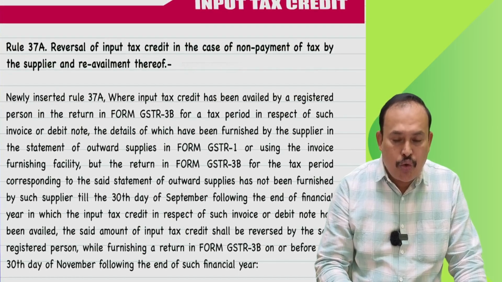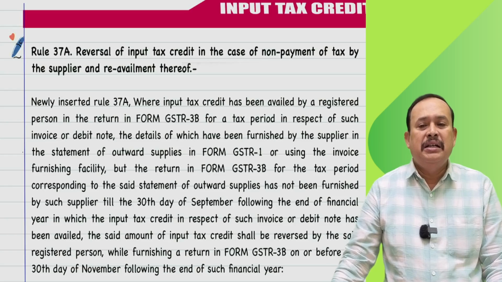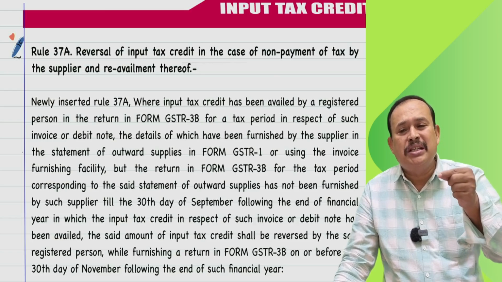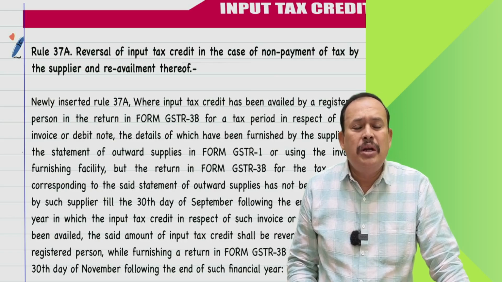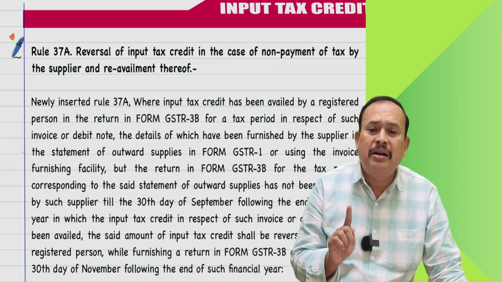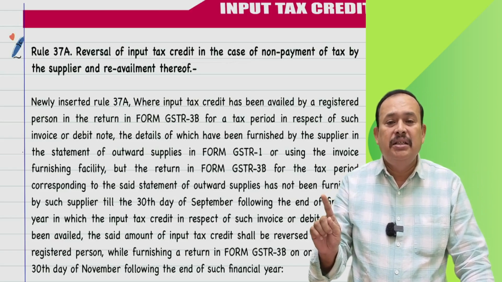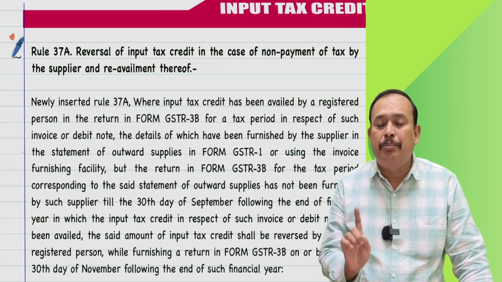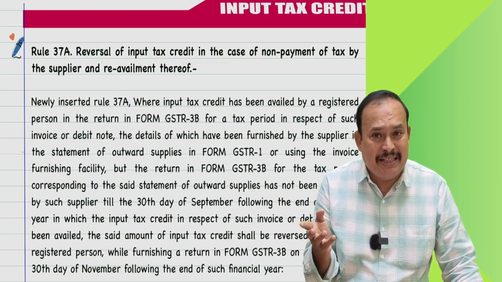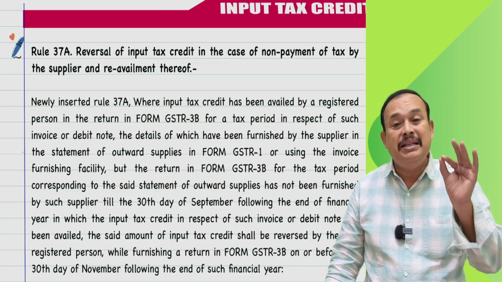Referring to rule number 37, rule number 37A, which is relevant to refer along with section 16 subsection 2 clause C. Here, rule 37A says that if the supplier of the goods or services has not paid tax to the department, then in that case the recipient should reverse the input tax credit, or should pay the amount to the department, whatever credit he availed, along with the interest.